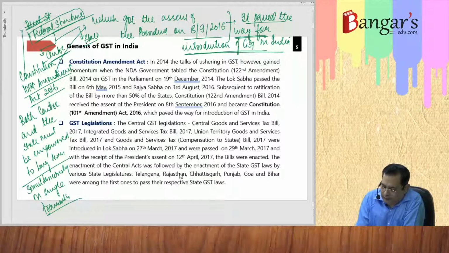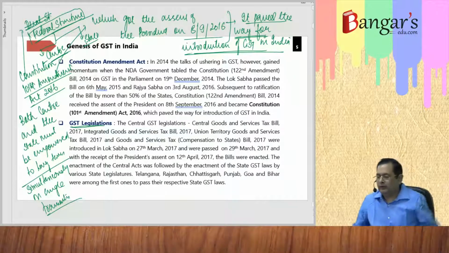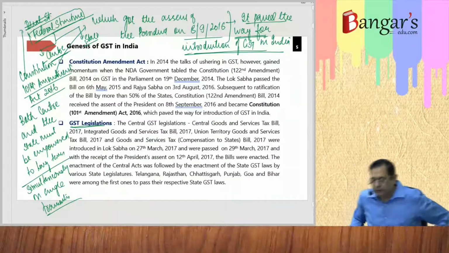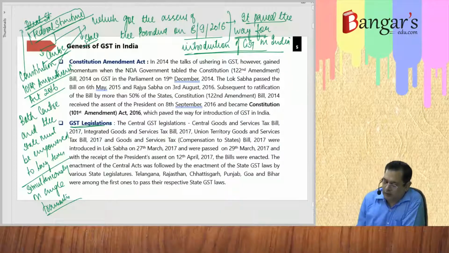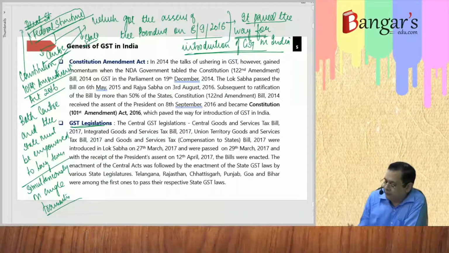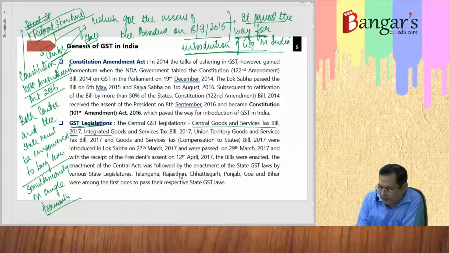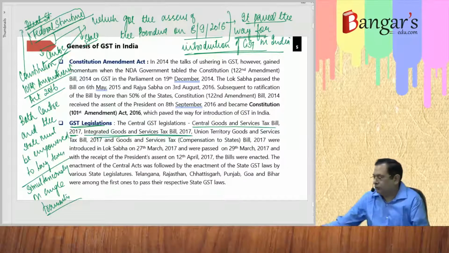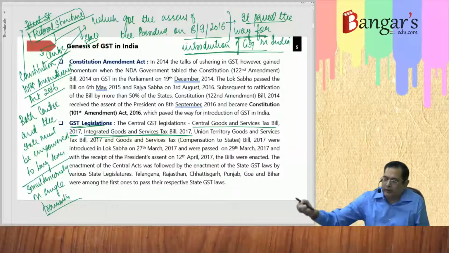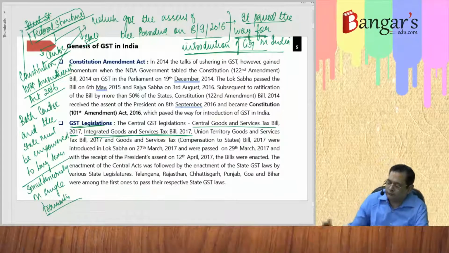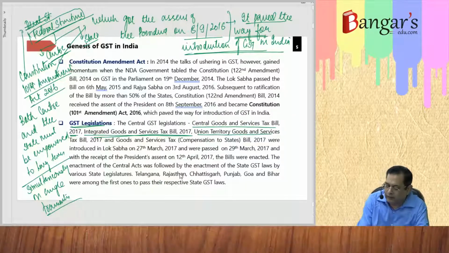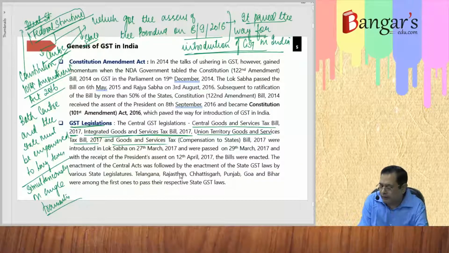Now, GST legislations, that is the CGST bill 2017. After this Constitution Amendment Act was made, then definitely they framed the bills relating to levy of goods and services tax. The Central Goods and Services Tax Bill 2017, Integrated Goods and Services Tax Bill 2017, Union Territory Goods and Services Tax Bill 2017, and GST Compensation to States Bill 2017.